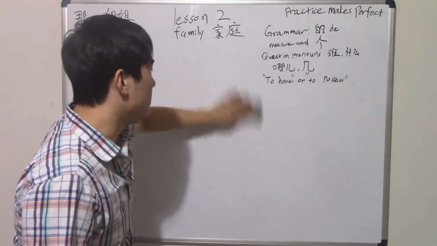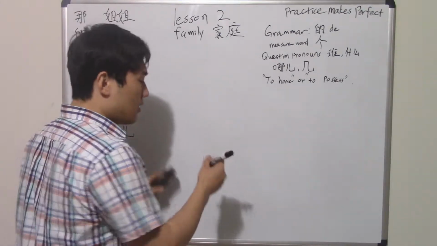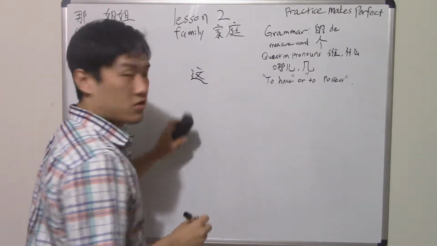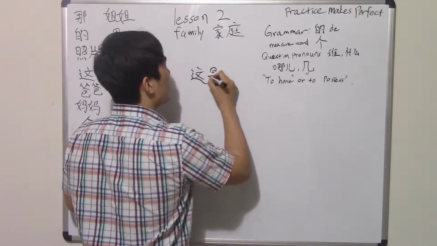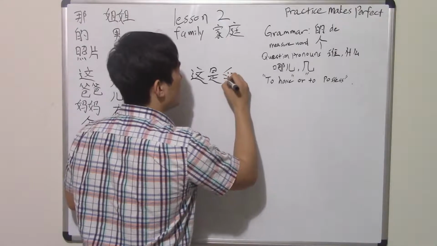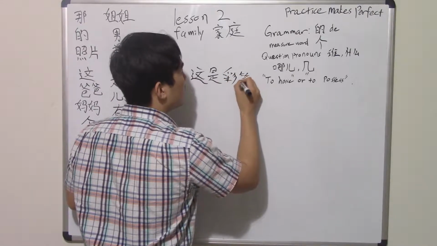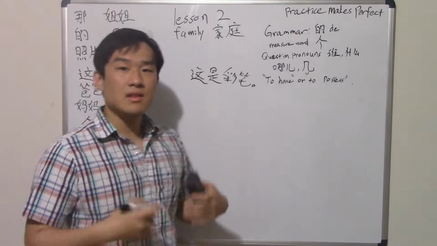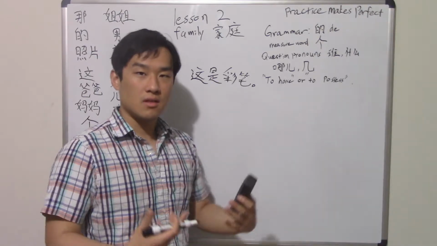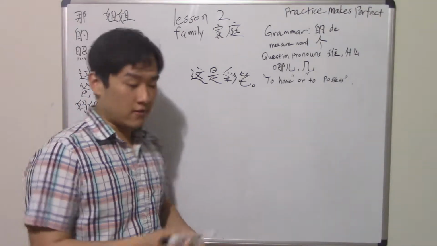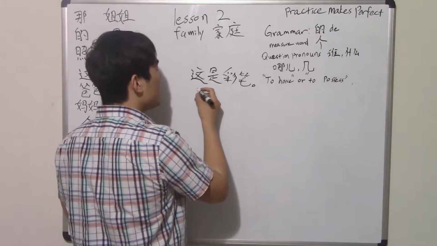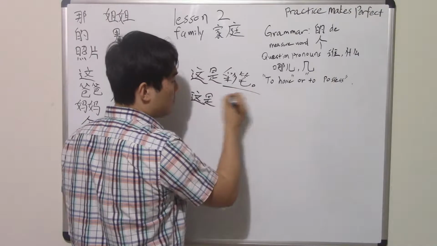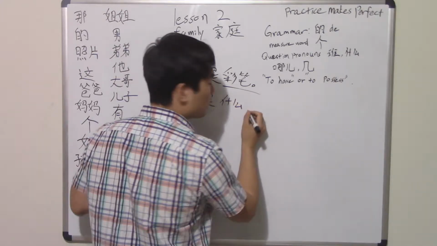So we can also say, let's say this is a marker, right? So 这是, 这 means this. So 这是 marker, right? Marker in Chinese would be 彩笔. I think it is 彩笔, right? So period, 这是彩笔. So that is a declarative statement, okay? To make it a question, like if you don't know what this is, all you have to do is remember, 这是 again, and then change 彩笔 to 什么, because 什么 means what.